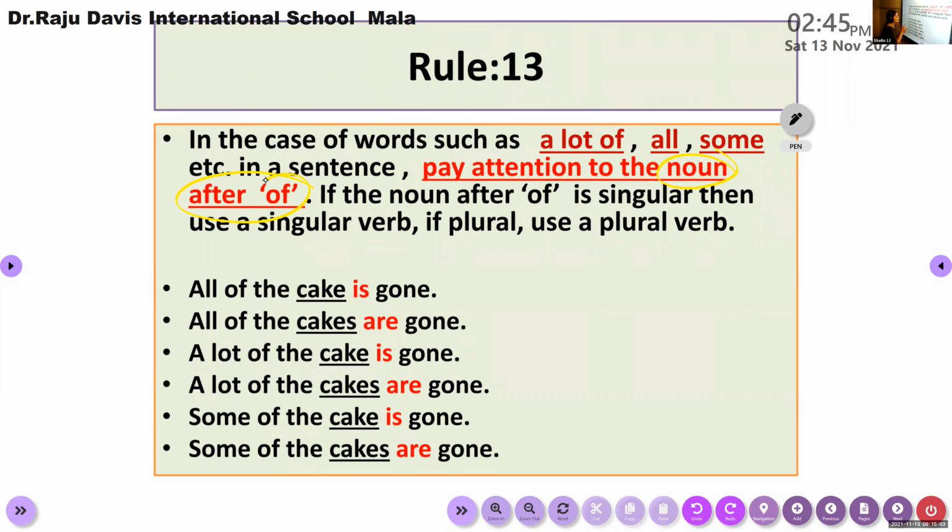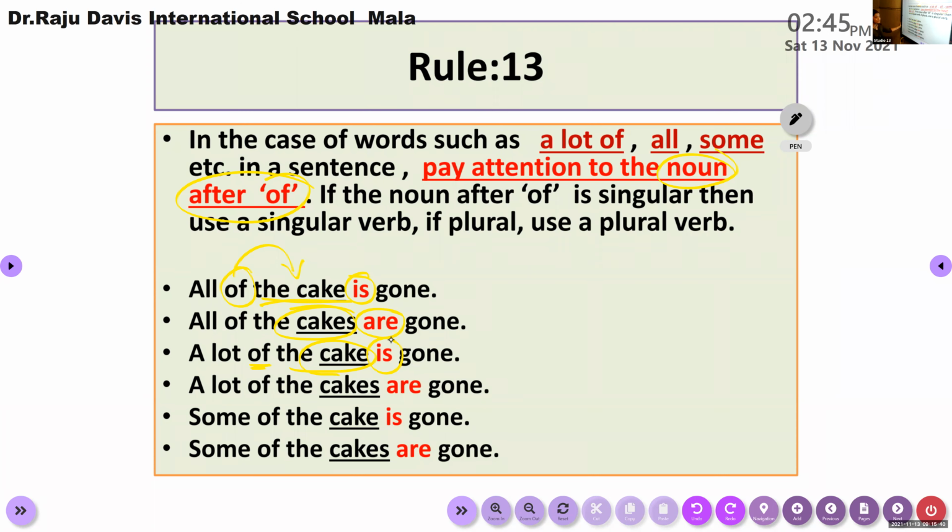All of the cake. Here we have to check the preposition of and see the noun used after the of, whether it is singular or plural. Here the cake is singular, so we can use a singular verb. In the second sentence, the cakes, which is plural, so we must use a plural verb. A lot of the cake, here after of, I have used a singular noun, so the verb should be singular in form.